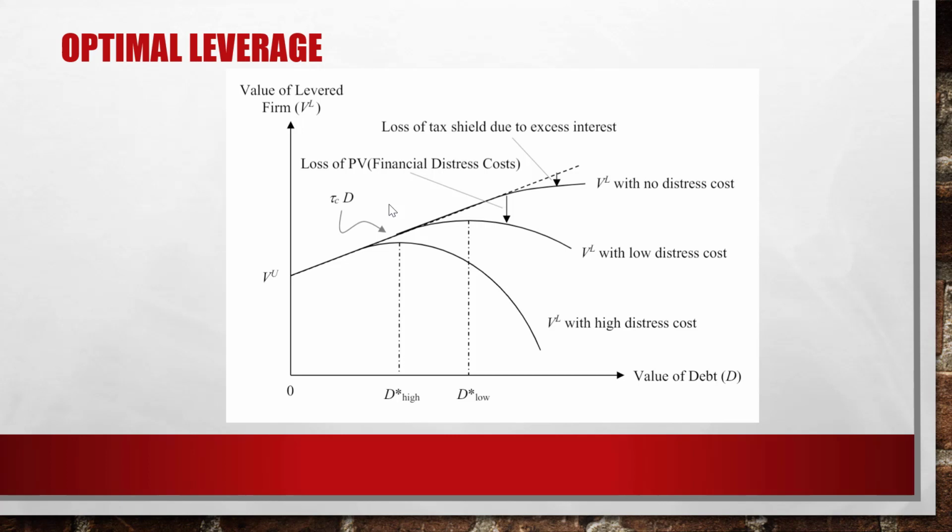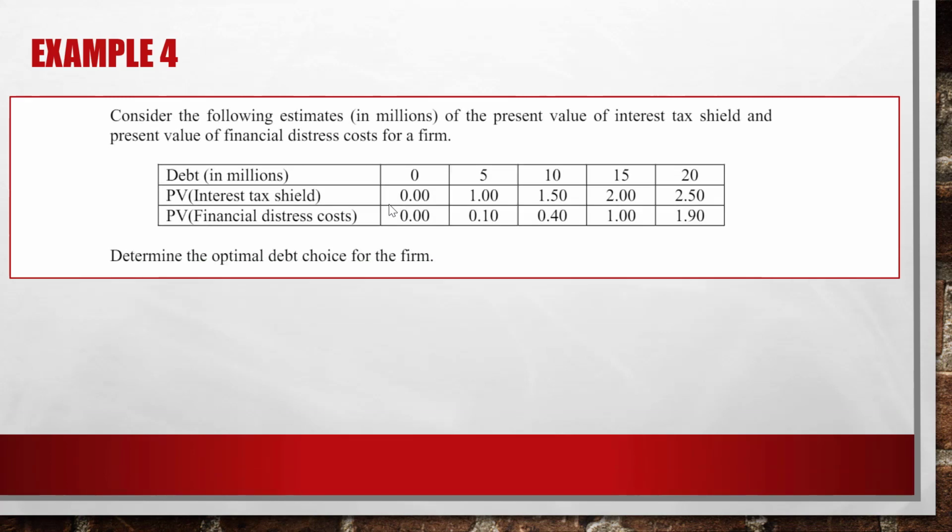So to understand optimal leverage better, let's go over example 4, and this is the last example in this lesson. Consider the following estimates, in millions, of the present value of interest tax shield and present value of financial distress cost of a firm.